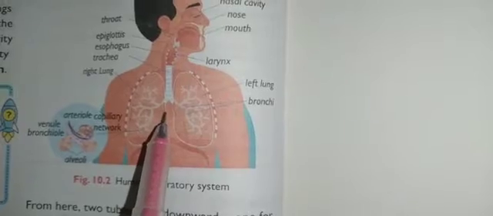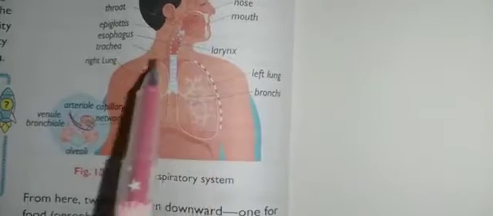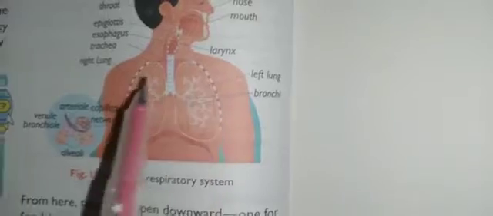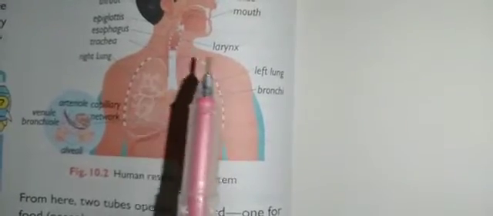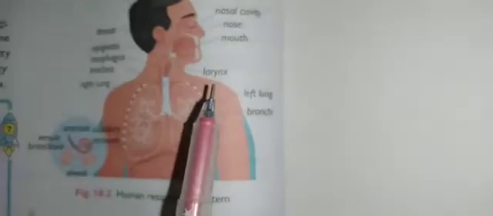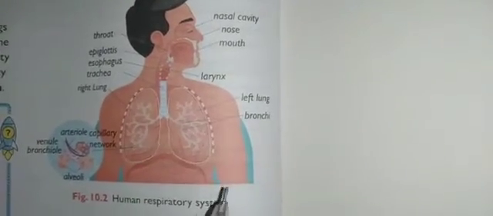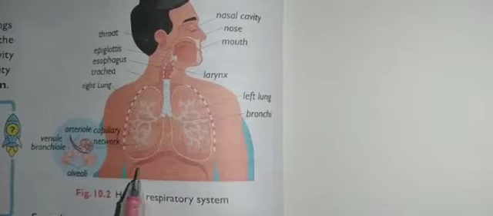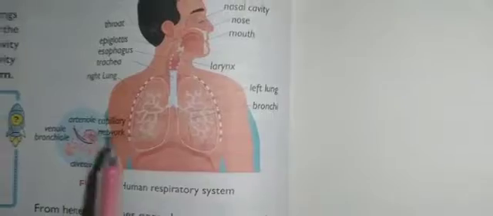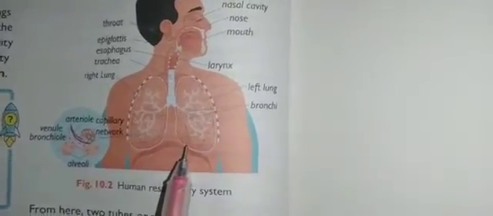The lungs are situated in a space within the chest. It is called the thoracic cavity. The walls of this thoracic cavity are surrounded by the ribs, so it is supported by ribs. The base of the cavity is like a sheet of muscle. Here you can see it is a sheet of muscle. It is called the diaphragm.